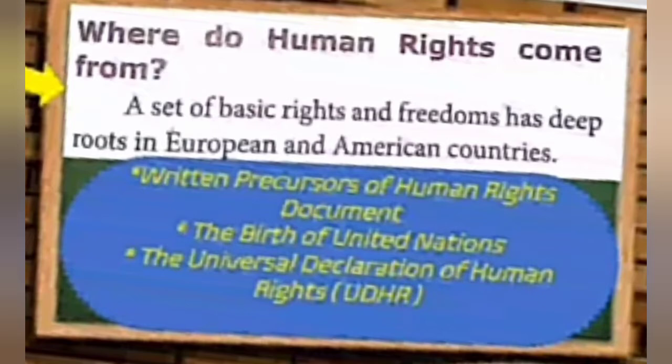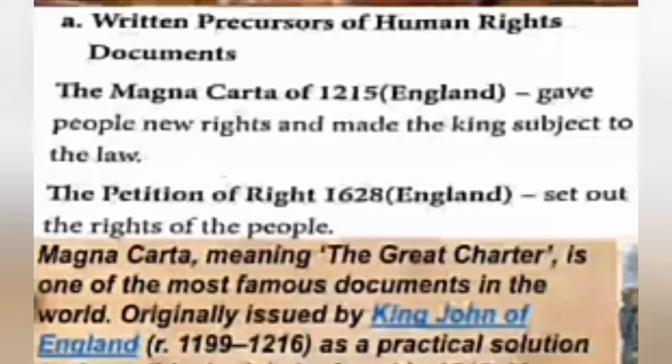Where do human rights come from? A set of basic rights and freedoms has deep roots in European and American countries. Here are written precursors of human rights documents.